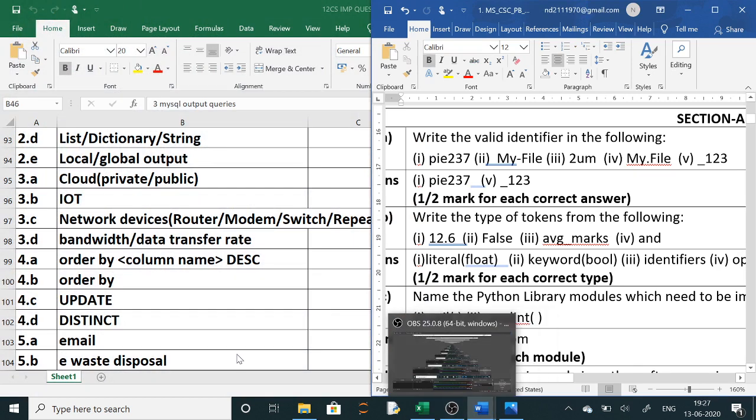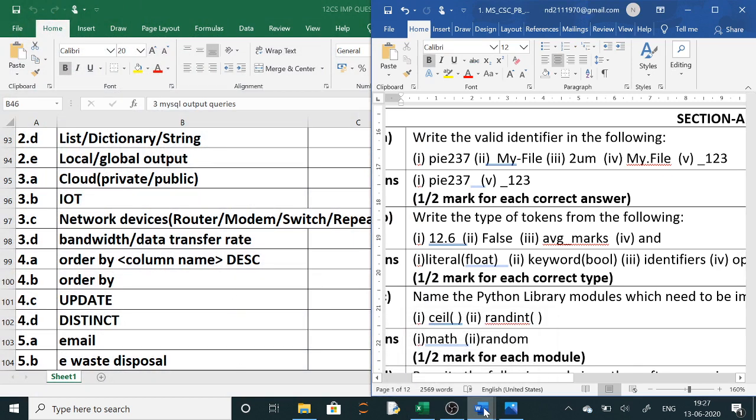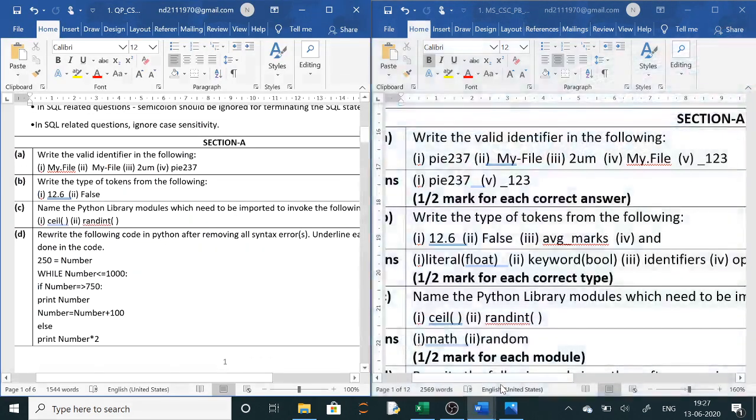Now here this is your sample question paper. We will start with it. So here you can see, this is a new paper. Now first question is, write the valid identifier in the following. Now what are identifiers? Identifiers are the names of the variables or anything like the functions. These are identifiers. Now normally identifiers start with an underscore or a character. It cannot start with a number. So valid means which is correct.